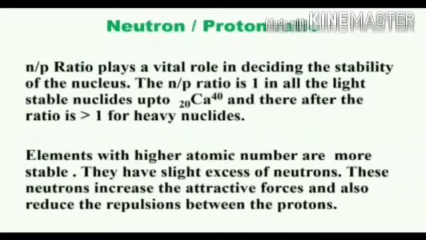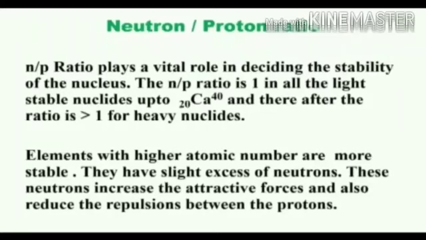The ratio of neutrons to protons is a successful way of predicting nuclear stability. Based on the N/P ratio, we can understand the stability of the nucleus. The N/P ratio is close to 1 for atoms of elements with low atomic number. It is close to 1 in all the lighter stable nuclides up to calcium-40. That is, the number of protons is equal to the number of neutrons for the lighter nuclei up to calcium-40.